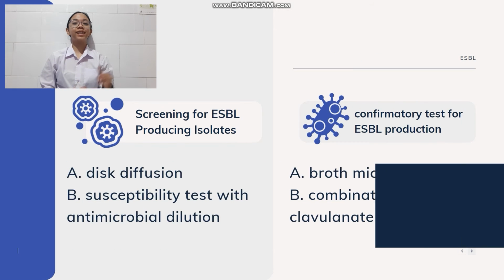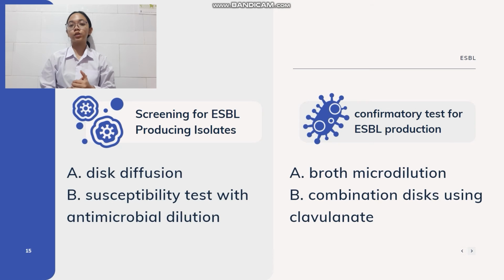I will explain about ESBL testing, prevention, and treatment. Testing, in order to know the existence of ESBL, requires a screening and confirmation test. Screening methods could be done by disc diffusion. Using more substrates such as ceftazidime and cefuroxime can increase detection sensitivity. Besides that, susceptibility tests with antimicrobial dilution, with the result of antibiotic concentration at screening level, also show the production of ESBL. To confirm it, broth microdilution can be used with the sign of twofold serial dilution decline in the minimum inhibitory concentration. Also, combining the disc with clavulanate can also confirm the production of ESBL.